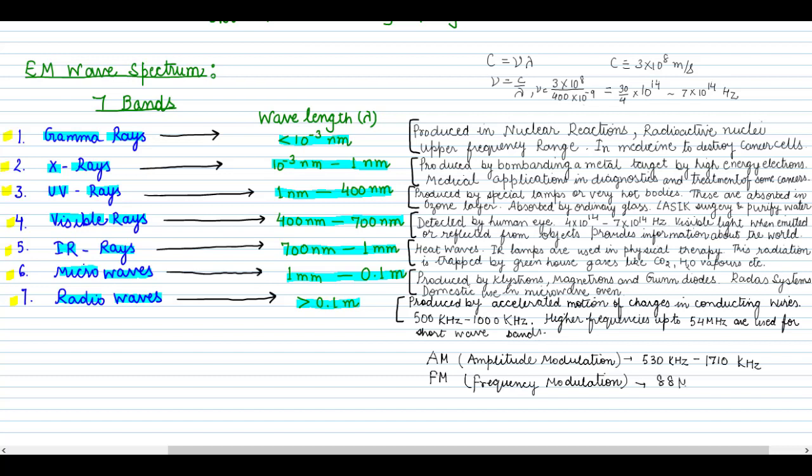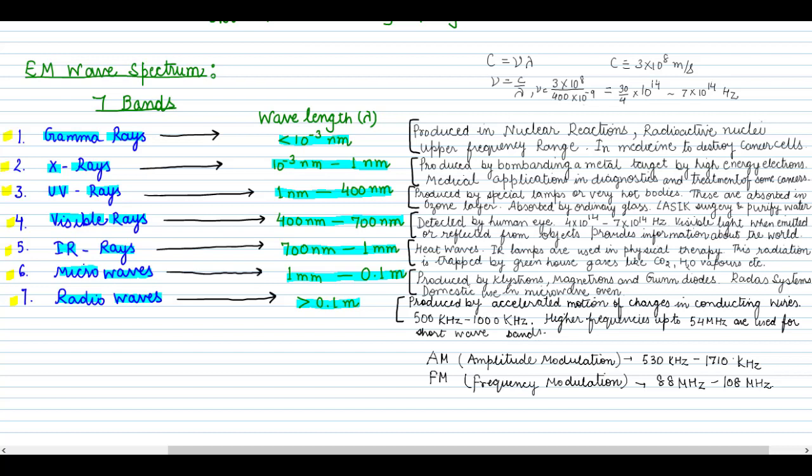This is higher because this is in megahertz. This is from 88 megahertz to 108 megahertz. So now you know better what is AM and what is FM. Whenever you tune to FM, that means you are tuning from 88 megahertz to 108 megahertz. So that is all about the electromagnetic wave spectrum.